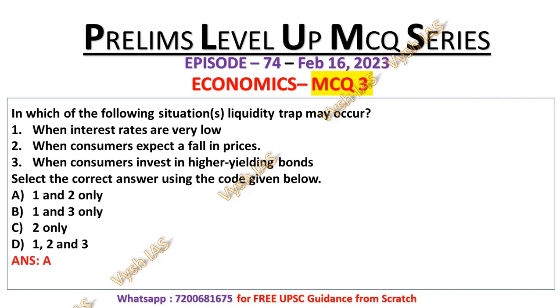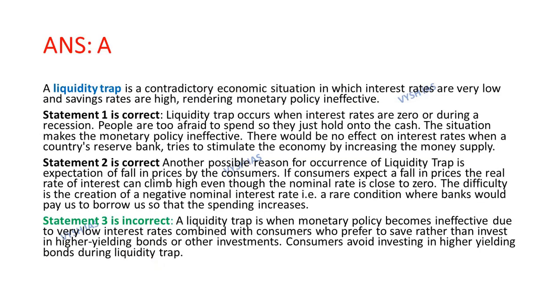So the answer will be option number A, that is statement number 1 and statement number 2 are the correct statements. Now let's look at the explanation. First of all, we understand what is liquidity trap. Liquidity trap is a contradictory economic situation in which interest rates are very low and saving rates are high, rendering monetary policy ineffective. So that is liquidity trap.